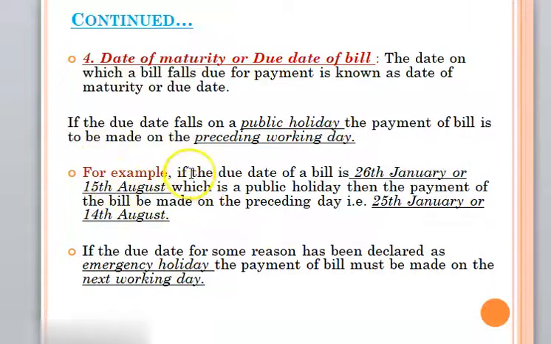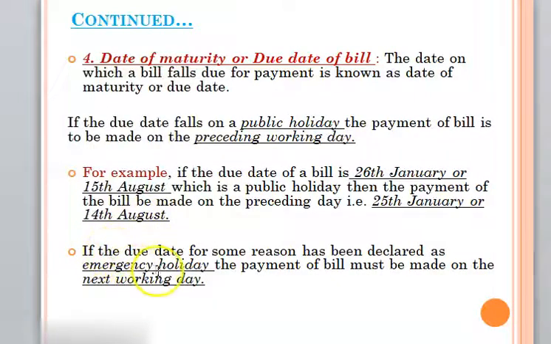Now just see here, if the due date of a bill is 26th January or 15th of August, these are the two national holidays, which are public holidays, then the payment of the bill is made on the preceding date. Preceding means one day before. That is, if the due date falls on 26th of January, it should be paid on 25th of January. Or if the due date falls on 15th of August, it should be paid one day before, that is 14th of August. So always remember, students, whenever the due date falls on any public holiday, we have to calculate the due date one day before.